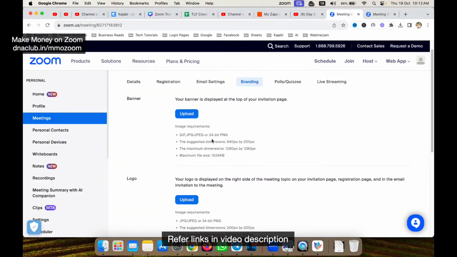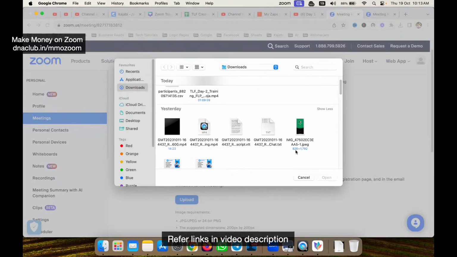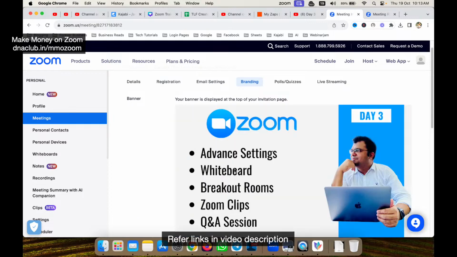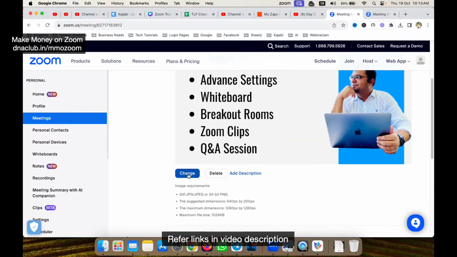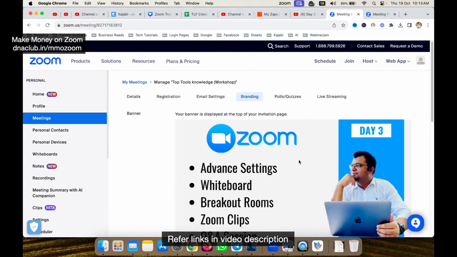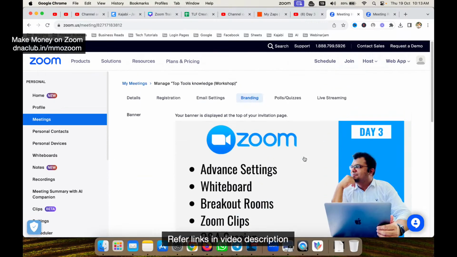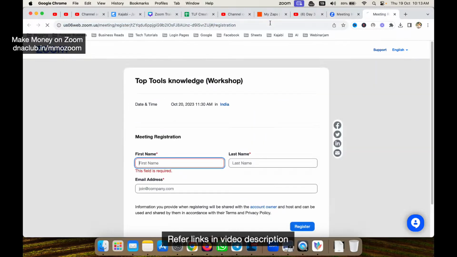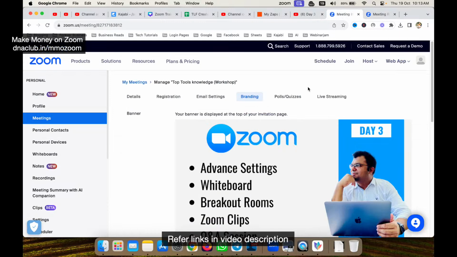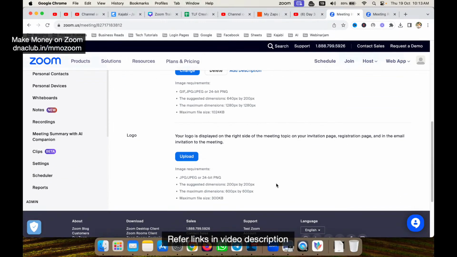So branding, suppose this is the registration page, and now if you want to enable the branding, so for example you want to show a particular thumbnail or some photo at the top, like say for example this is the image, the image which I want to keep at the top, the banner. So I can do this, correct? So banner image. So if I click here and if I refresh this, can you see this is my registration page for the meeting. I have actually added the thumbnail, or you can say posted it, at the top.